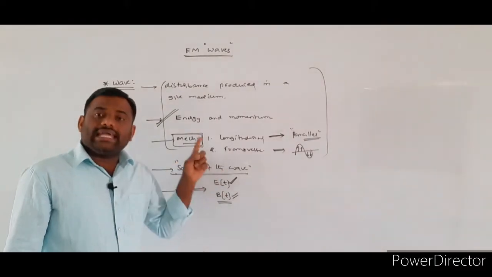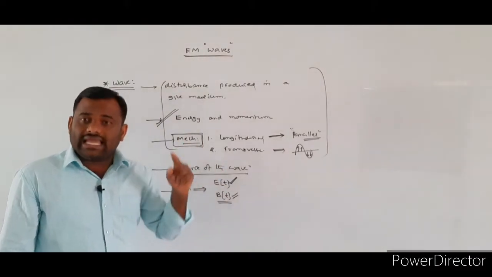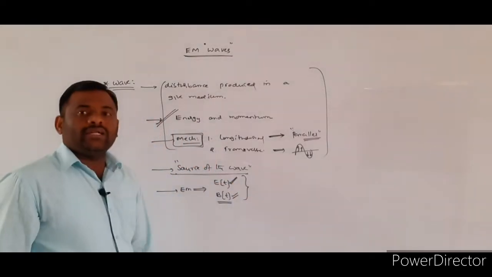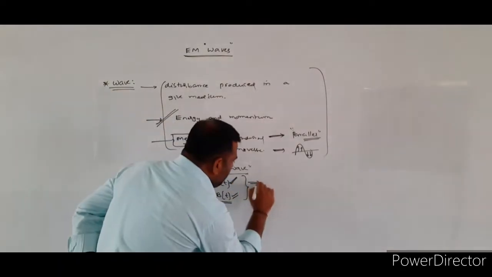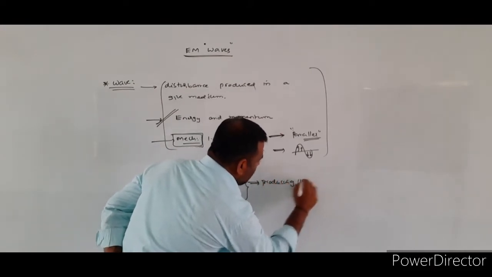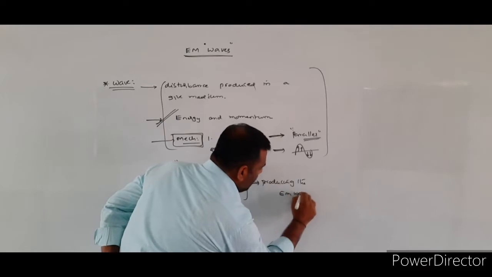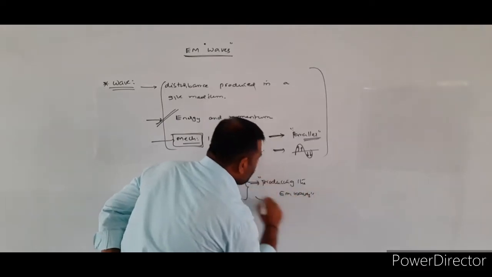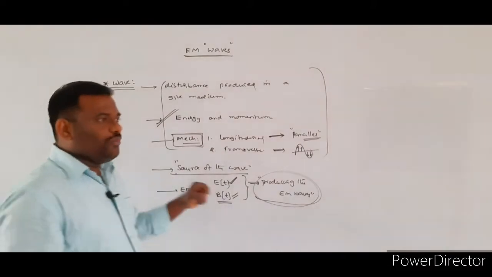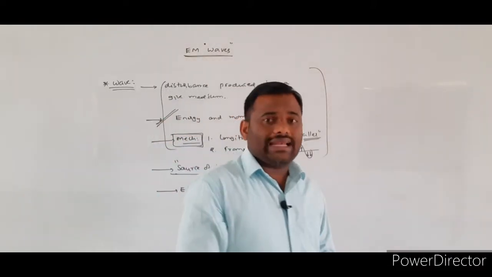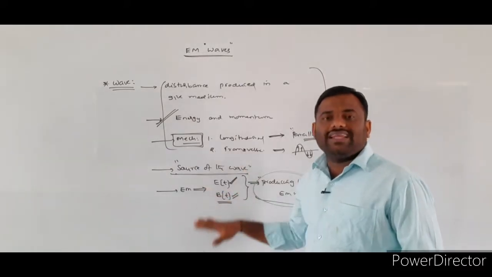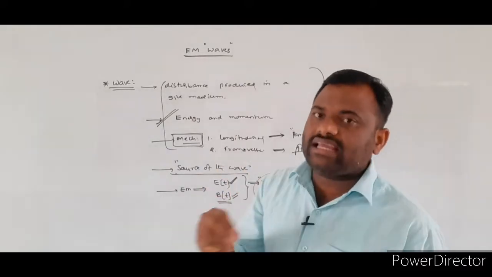So if the time varying electric field as well as the time varying magnetic field are combined together, they will produce the electromagnetic wave. So here, the source of the electromagnetic wave is nothing but the time varying electric field as well as the time varying magnetic field.